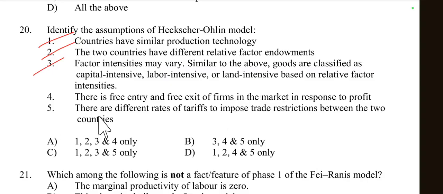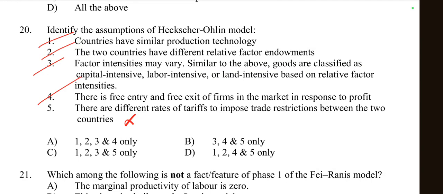And fourth one is, there is free entry and free exit of firms in the market in response to profit. Yes, this is also right, free entry and exit. Then there are different rates of tariff to impose trade restrictions between the two countries. No, there are not necessarily different rates of tariff for the countries.